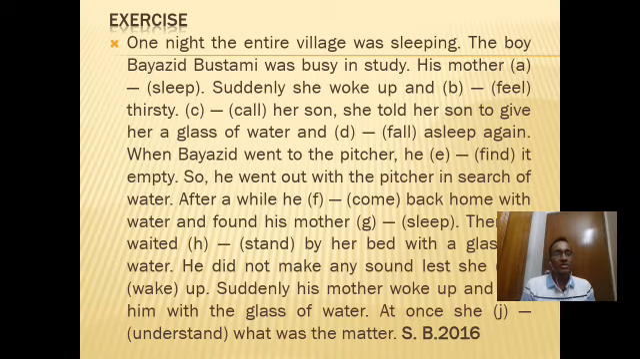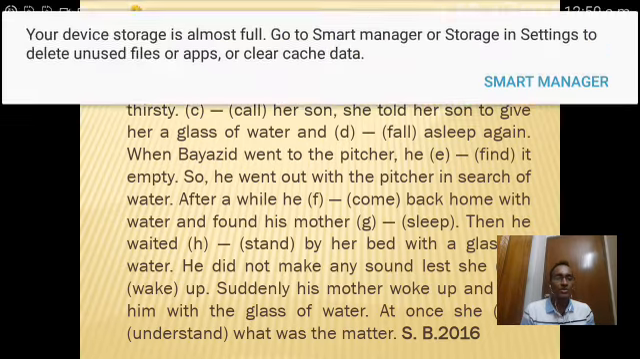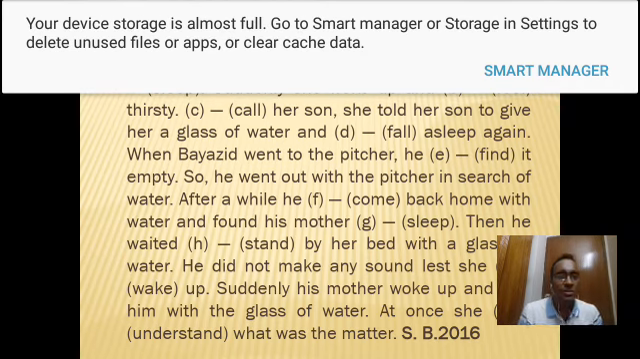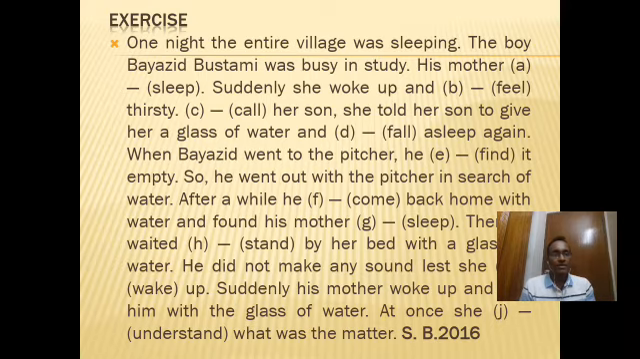When Bayazid went to the pitcher, you see, this is when has been used. Two clauses are here. One is in past indefinite tense, so the other we can also use in past indefinite tense. So the answer is, he found the pitcher. When Bayazid went to the pitcher, he found it empty. So we can learn the sequence of tense.